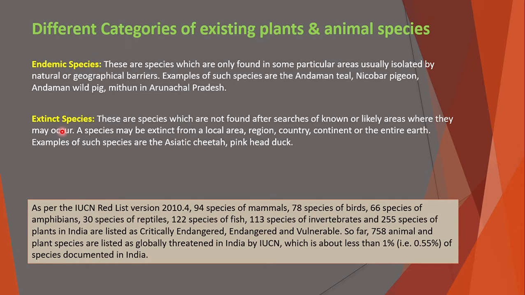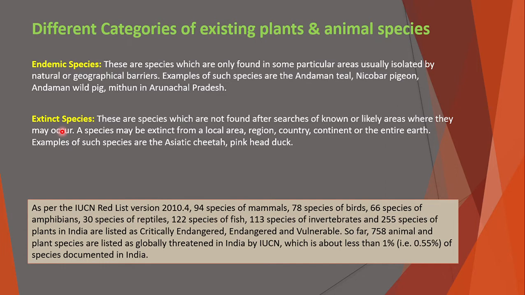Okay, and now this will be extinct from there. Maybe some species are endemic species of a particular region. For example, suppose one species is endemic to the Indian subcontinent, but it is also found in some other country.